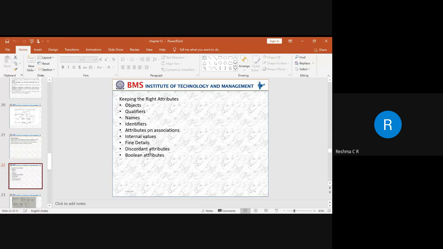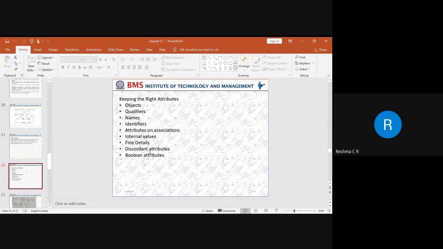Next thing is the fine details. When we are considering the fine details, some of the attributes can be taken as minor attributes which may not be helpful throughout the modeling purpose. In that case, if we identify that it is not required any further, we can omit those kinds of details. No need to fill in all those details. It can be optional.